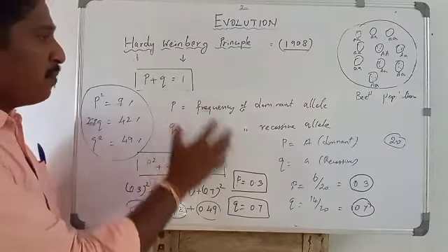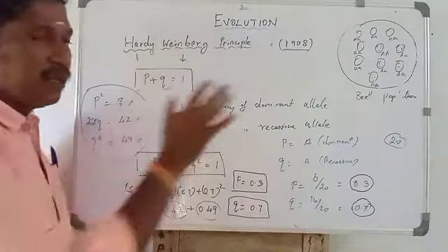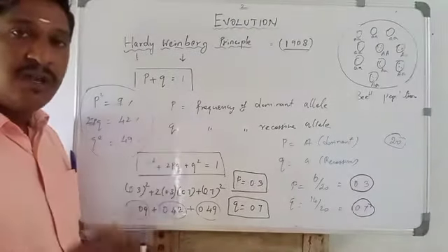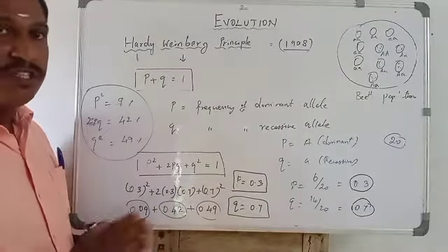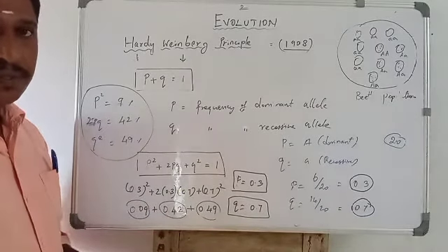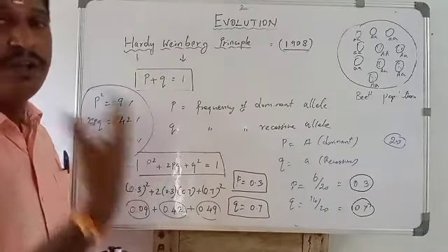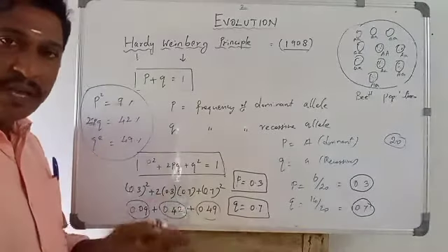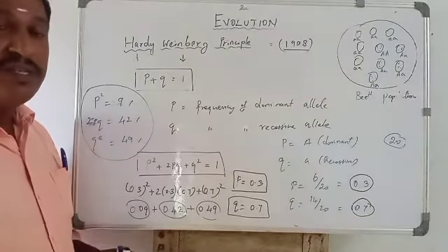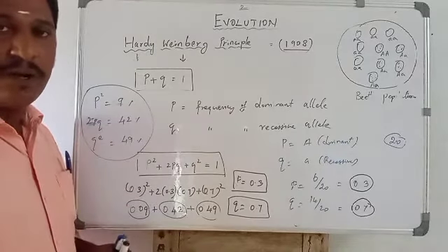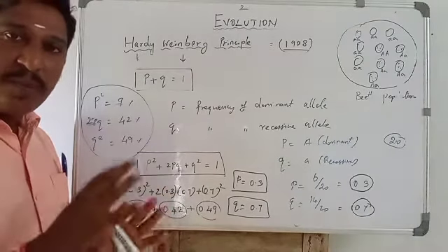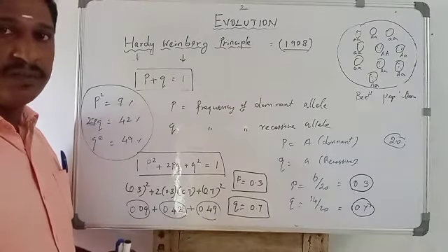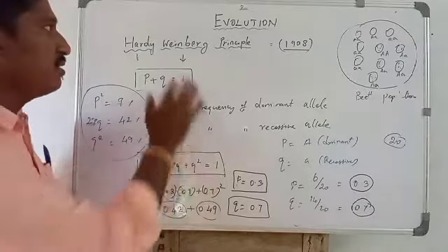So when the population is in Hardy-Weinberg equilibrium, the frequencies are always constant over a generation. So this is called the Hardy-Weinberg law. They made it as a law to interpret this value. According to the Hardy-Weinberg law, in a large randomly mating population, the frequency of genes is always constant over many generations. So this is called the Hardy-Weinberg law.